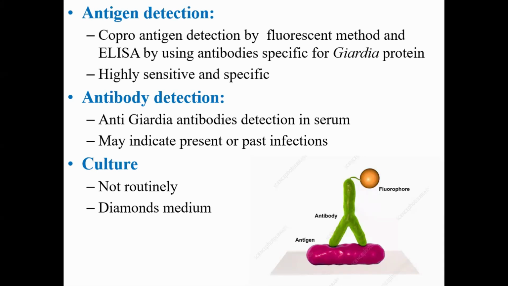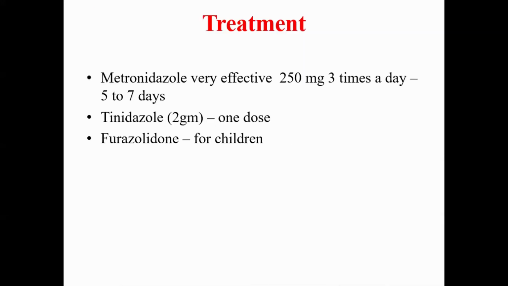The culture of Giardia lamblia is not routinely done, but it can be done in axenic media of Entamoeba histolytica, that is Diamond's media. Culture can be done on Diamond's media, which is also used for culturing Entamoeba histolytica.